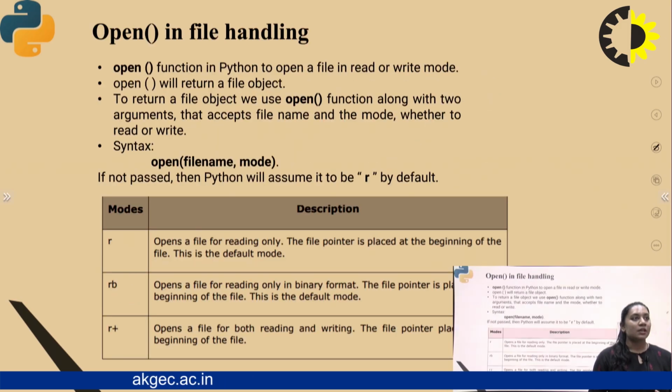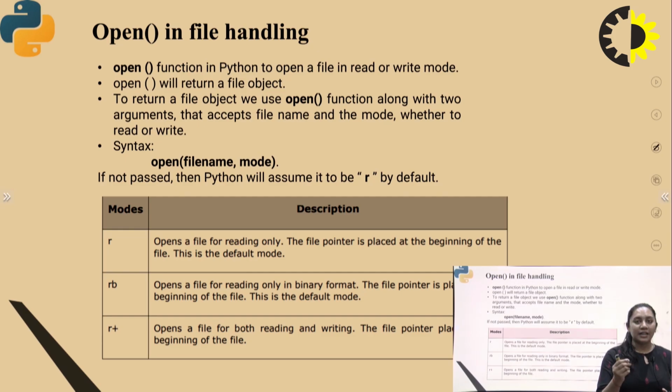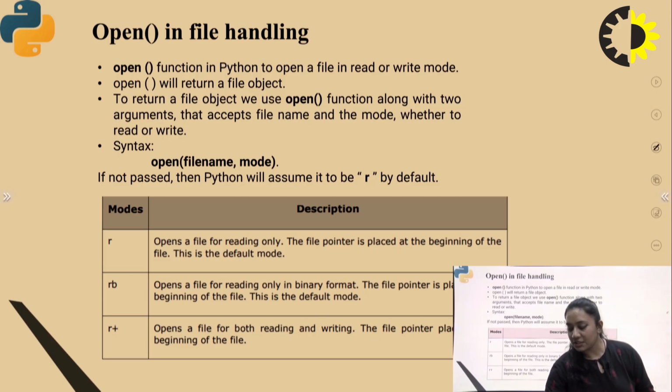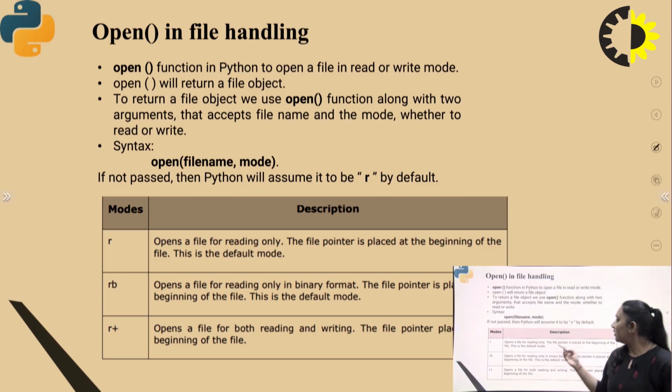So let's talk about the open function in file handling. The open function is basically used to open the file, as you can mention, or relocate, in read or write mode, right? The open function will return a file object. This is the main function of the open function, that it returns a file object. To return a file object, we use the open function along with two arguments that we need to pass in the open function brackets. In that open function bracket, you need to pass two arguments, right?